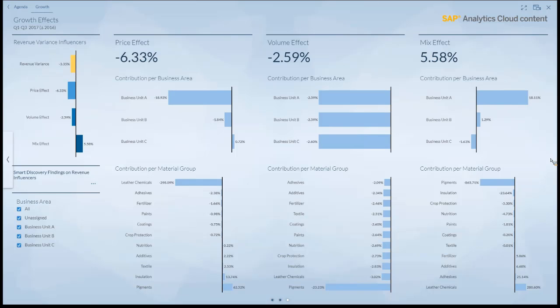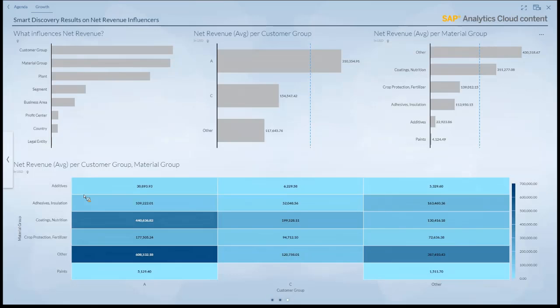While, as I already shared, we try to have really meaningful business content here and tap into the SAP sources, we also want to show the capabilities of SAP Analytics Cloud. As you know, we are not a BI-only tool. We have BI, we have predictive, and we have planning included. That's what we also want to show in the content. For that part of the content, we have used the Smart Discovery functionality. This is inbuilt, and you have it at a click.